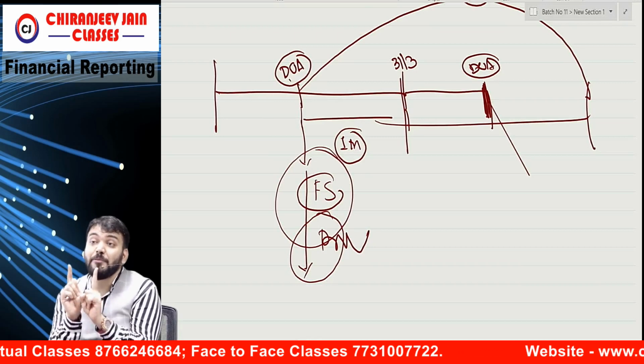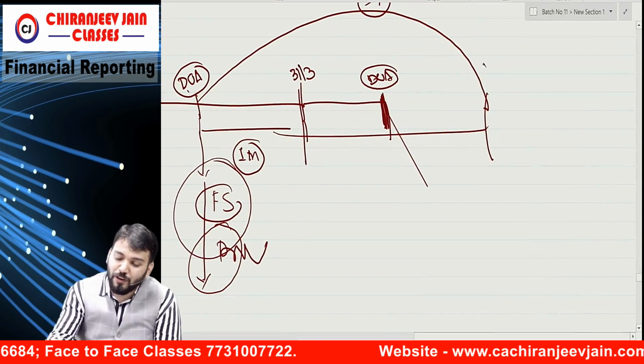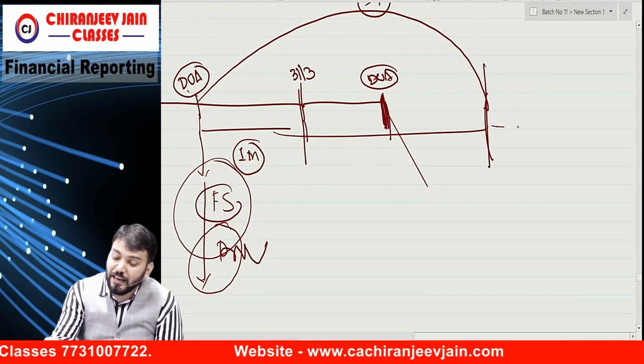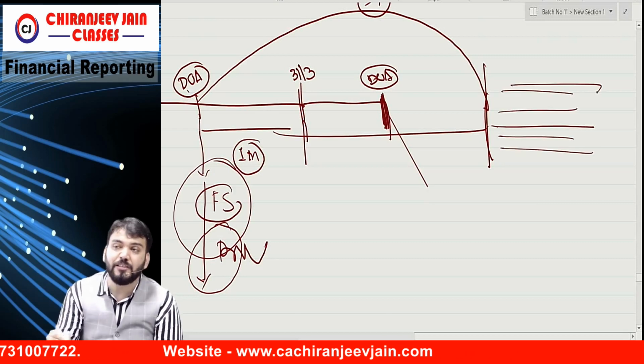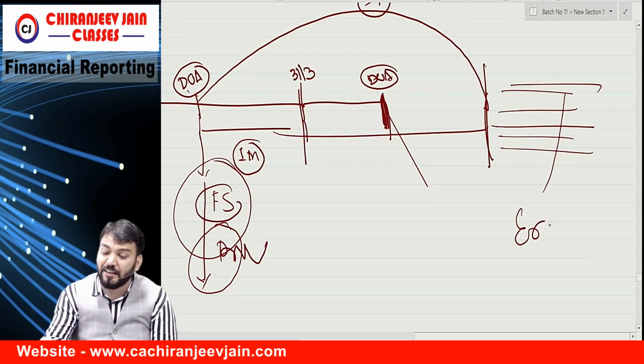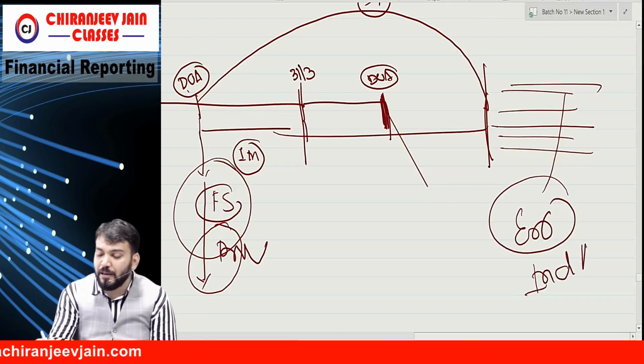Understood? But they have given only a maximum period of one year. Now suppose one year is over and you have still not obtained the information. Any information you get after this, you can also adjust, but that will be considered an error. And whenever there is an error, Ind AS 8 will be applied.